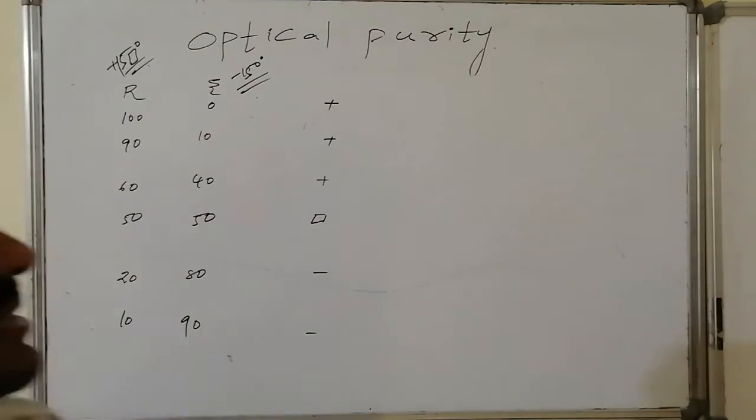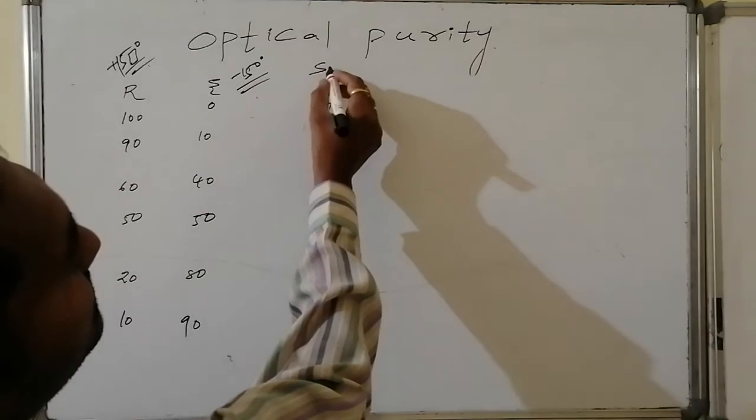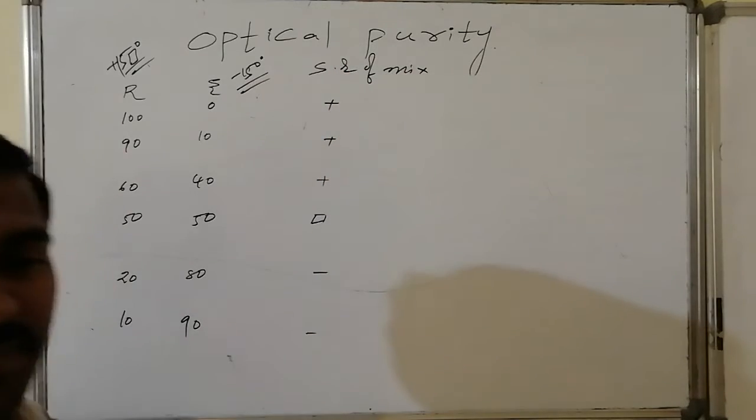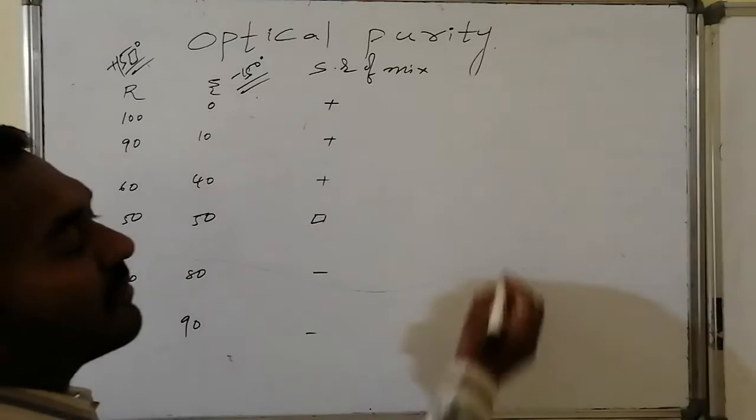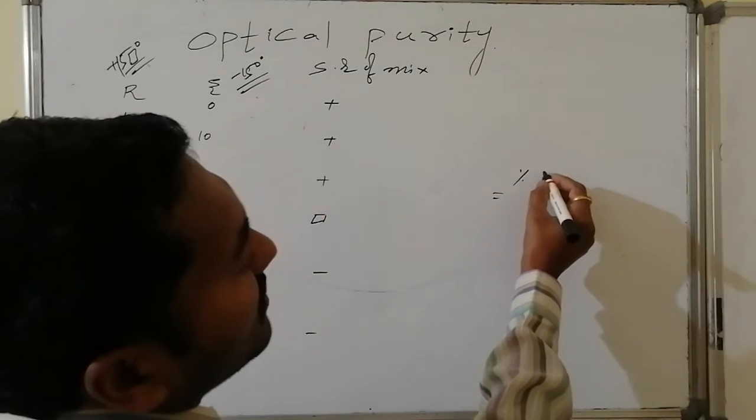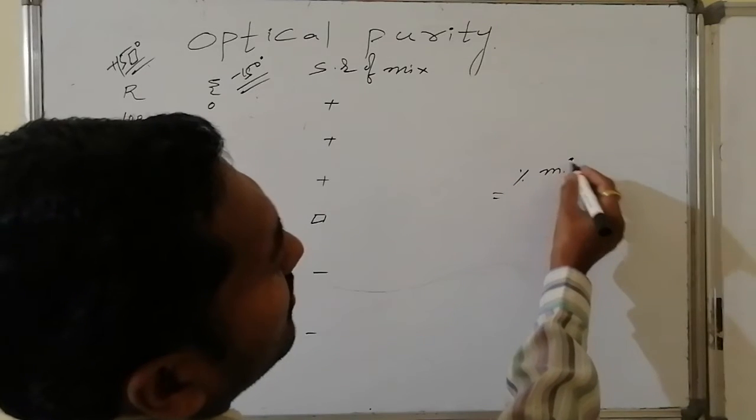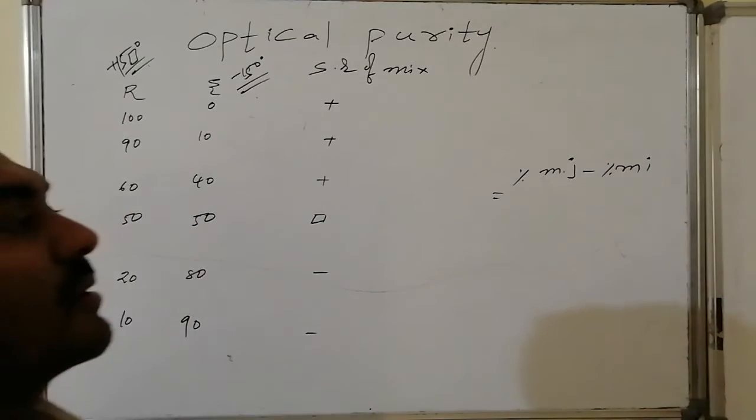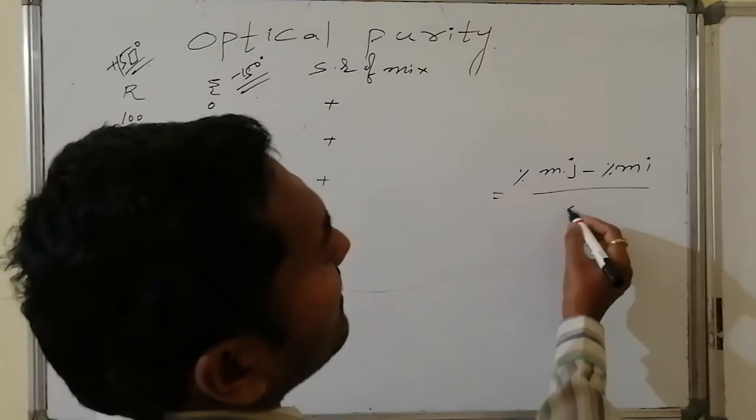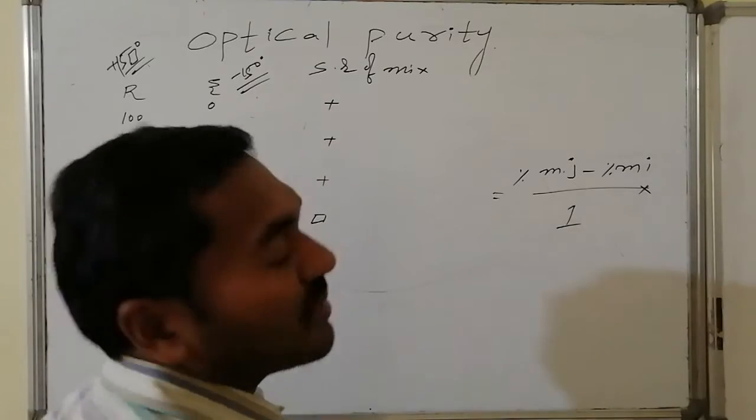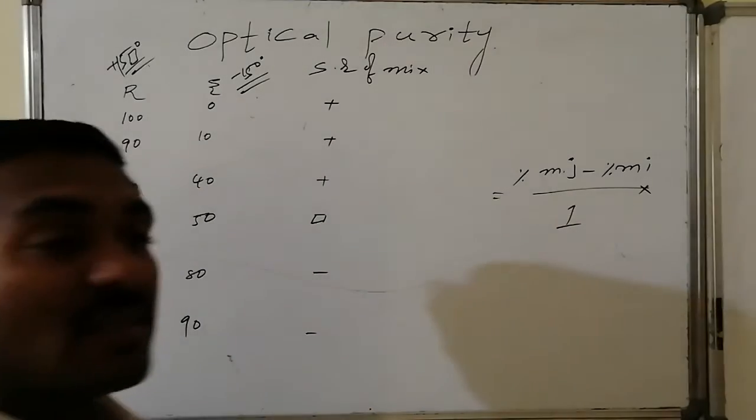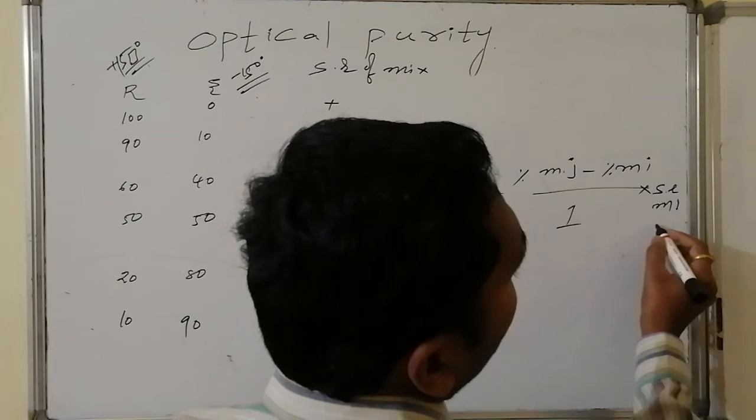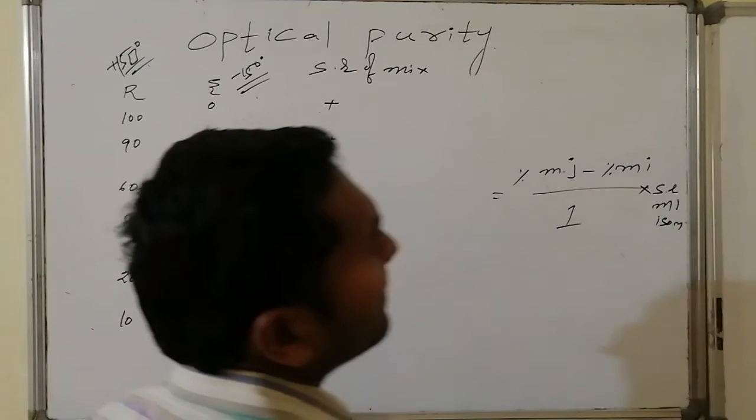This is the specific rotation of the mixture. The specific rotation of the mixture can be given by the percentage of major minus the percentage of minor, divided by 100, into the specific rotation of the major isomer. With this formula we can calculate.